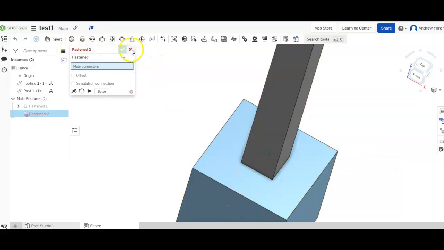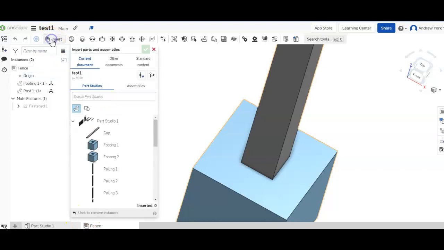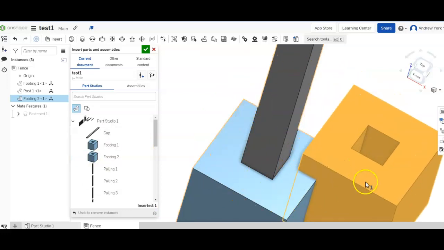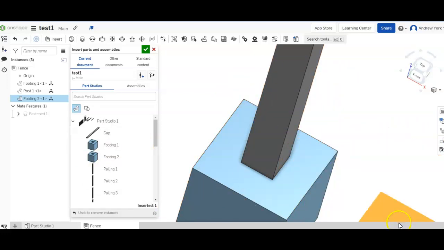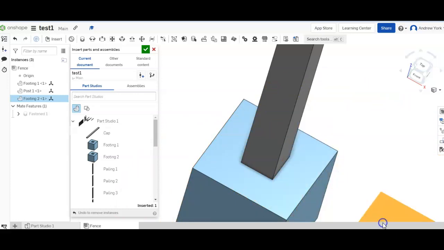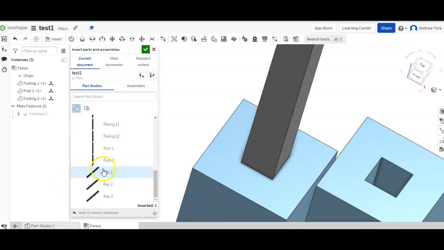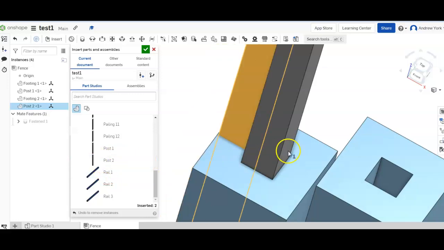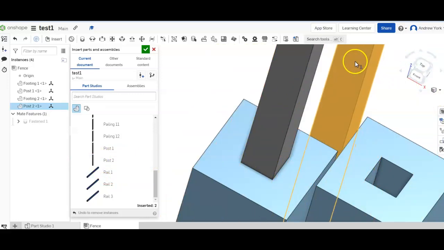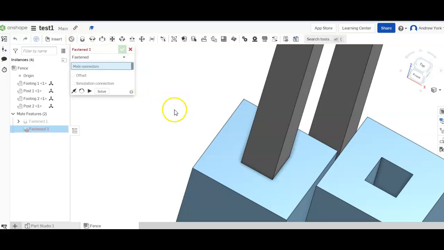We haven't got another fastening to do, so we're going to insert again. Now we're going to insert the other footing. Whoops, this is being a bit random, doesn't matter. Insert that footing, and then insert the other post. Put that in somewhere. When we're happy with that, we're going to do the same again. We're going to fasten it.